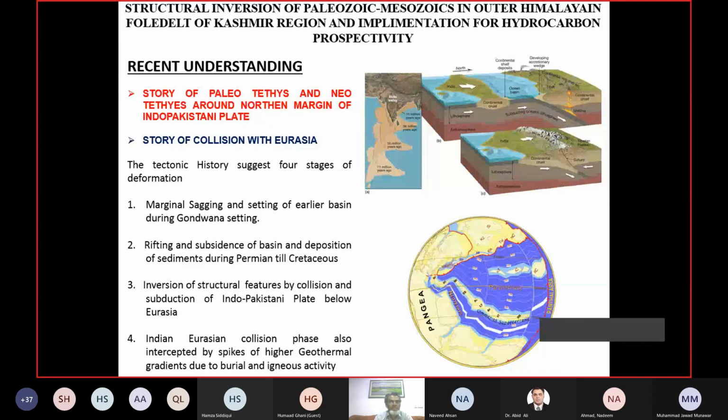So at the end, we have four stages of deformation for the basin. This includes marginal sagging and setting of the earlier basin during the Gondwana rifting. That was the rifting stage. Then rifting and subsidence of the basin and deposition of sediments from the Permian till the Cretaceous. And then the inversion of structural features by collision and subduction of the Indo-Pakistani plate below Eurasia. Likewise, there are geothermal spikes which came and modified the area, and metamorphosed the sediments because of the higher geothermal gradient. That's also a part of these episodic events.